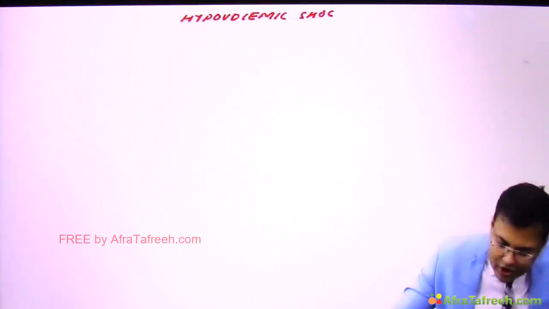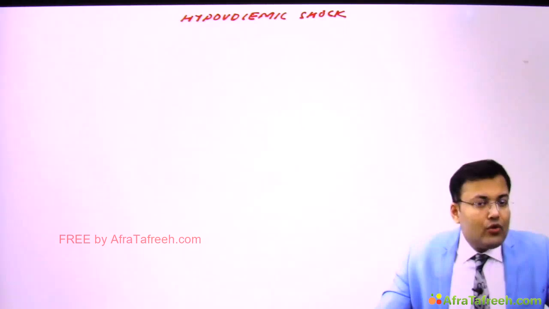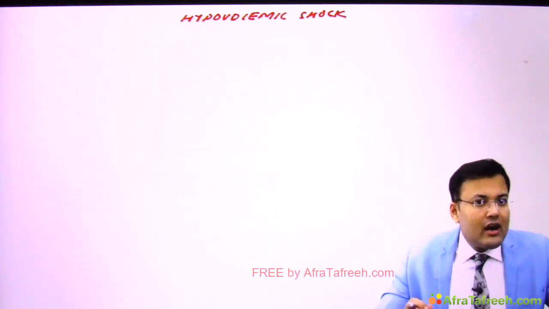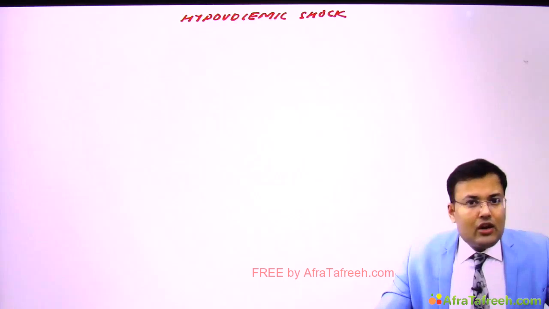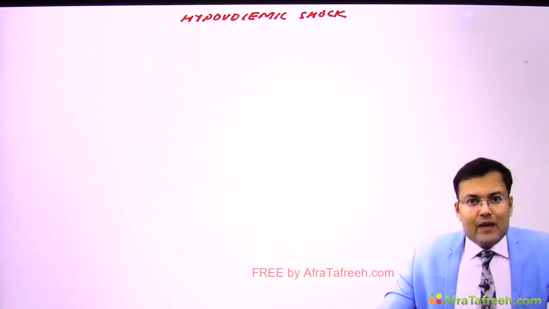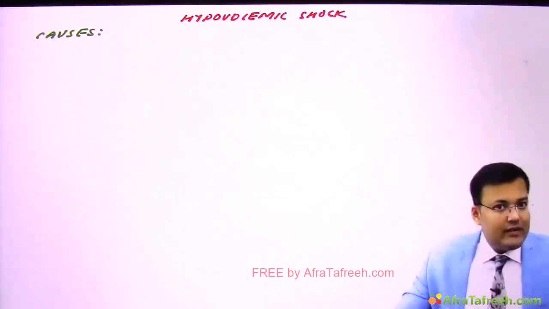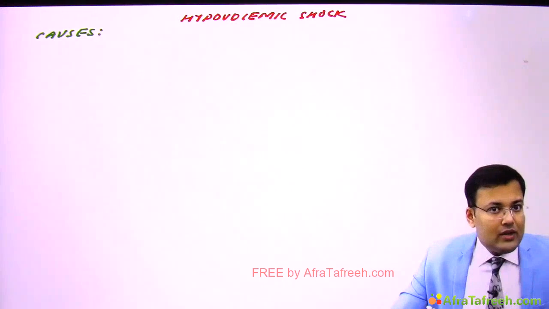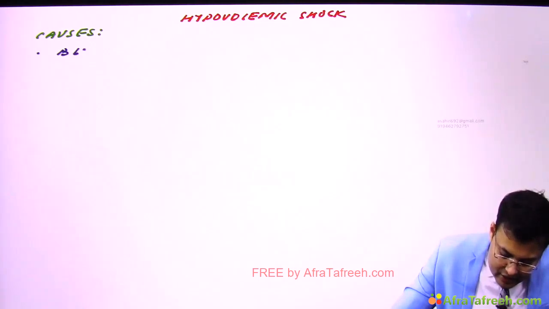First of all, we are going to discuss hypovolemic shock, and we discussed that this is the most common type of shock. So in hypovolemic shock there is hypovolemia. What is the cause of hypovolemia? It can be caused by blood loss, plasma loss, or loss of body sodium and water. So what are the causes of hypovolemic shock? Commonly in surgery we get patients of trauma leading to blood loss, leading to hypovolemic shock. So first, blood loss.